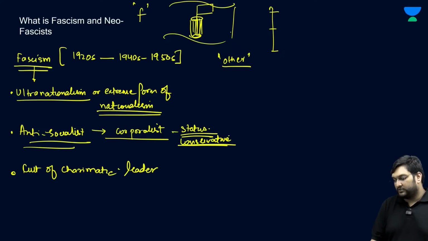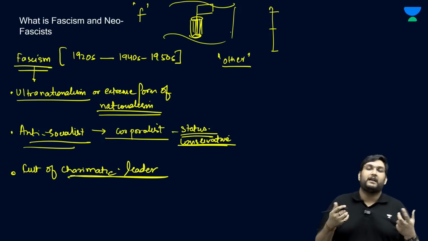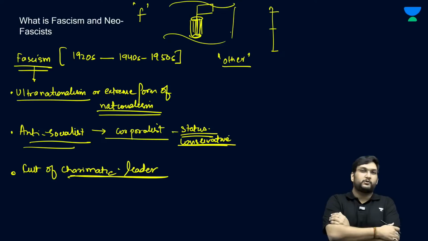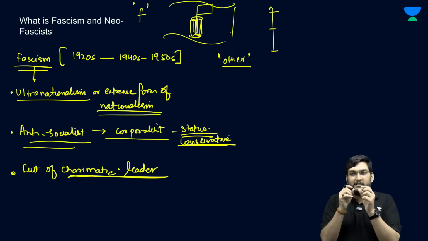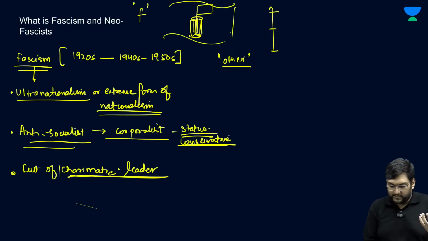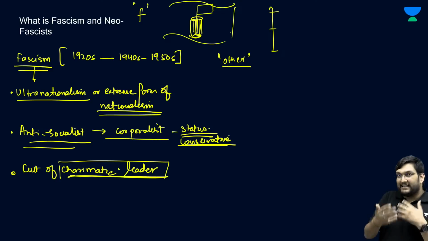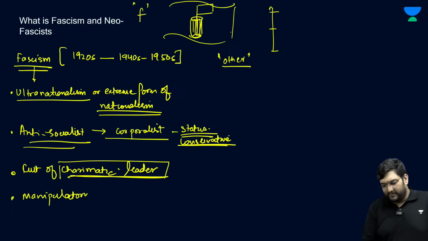Therein lies the cult of Mussolini and Hitler, where when Hitler used to speak, people used to cry. Mussolini had his own quirks. He used to make a mockery of all his opposition, and therefore he had a certain image in front of the people which people used to enjoy, which is the cult of the charismatic leader. And therein lies the manipulation part, wherein they are very big manipulators, meaning they will say anything and everything